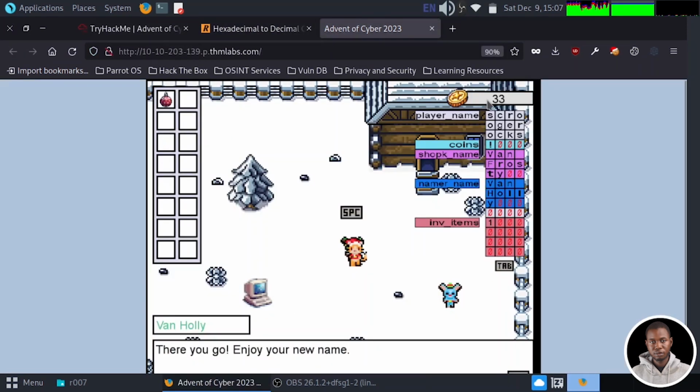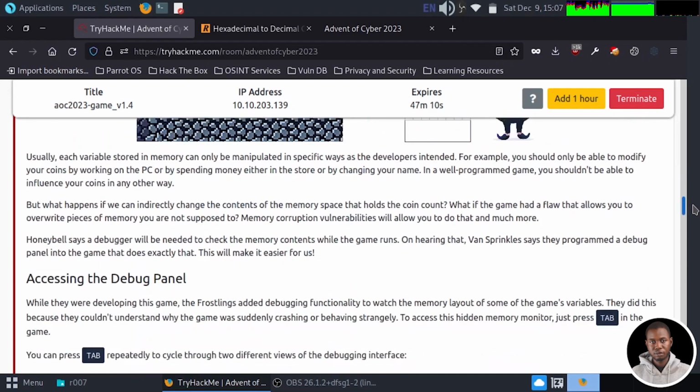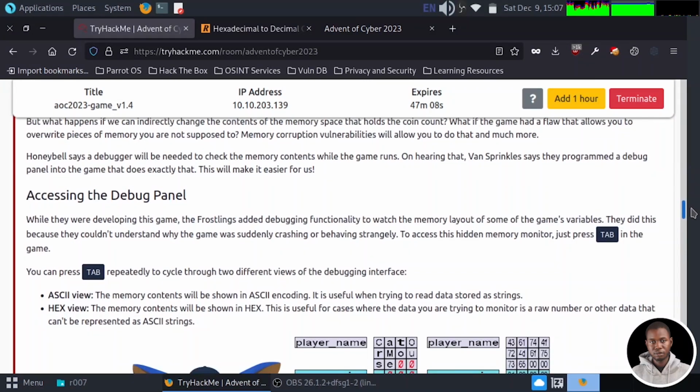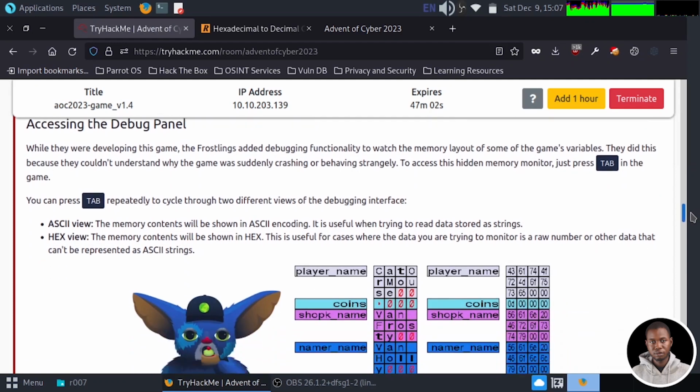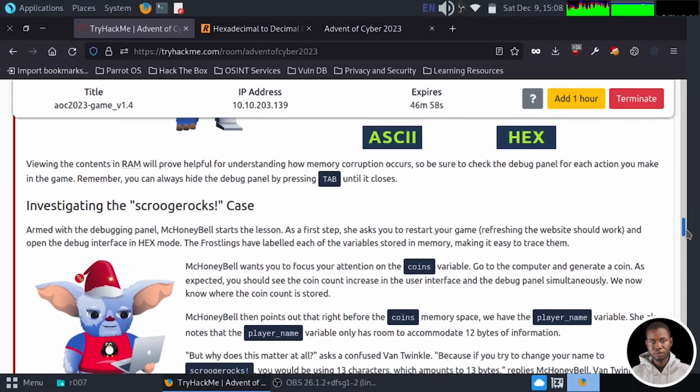So this looks like the application is vulnerable to buffer overflow. Let's continue and see what else we can do. We've just succeeded in explaining why we have 33 anytime we change our name to Scrooge Rocks. So this is explaining the debug mode.